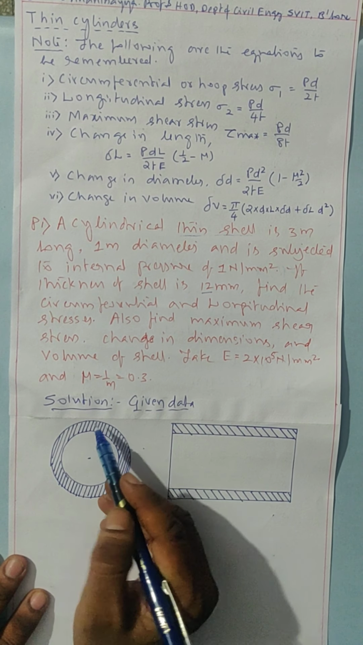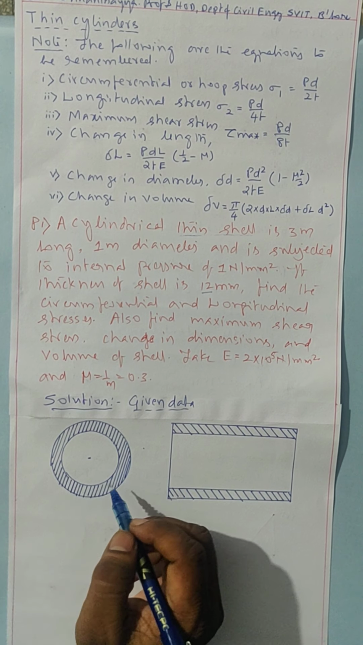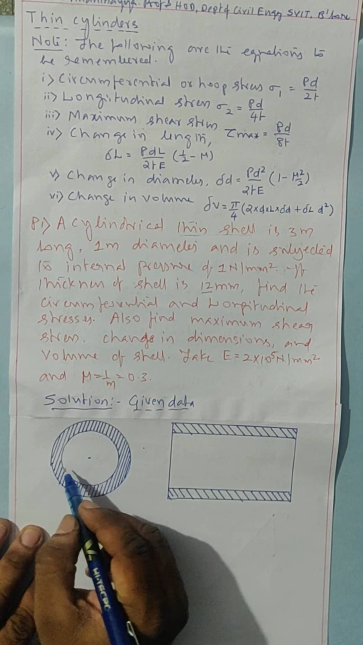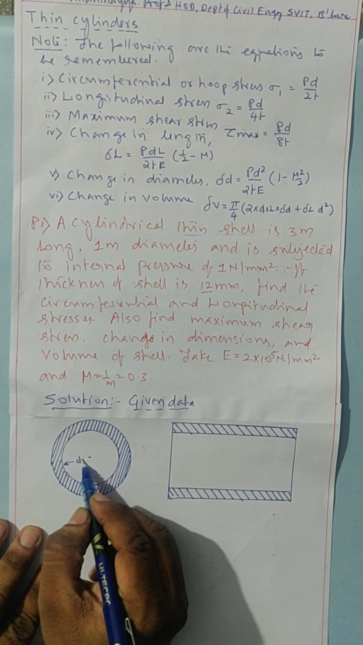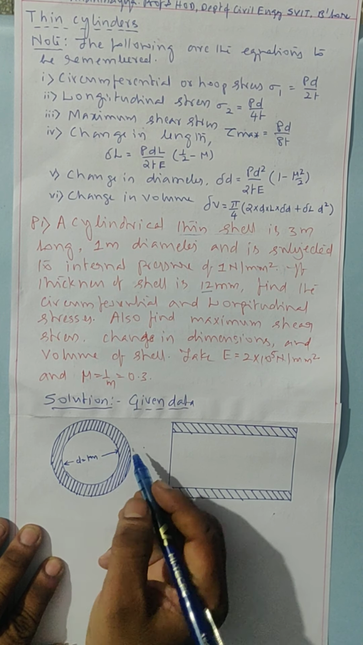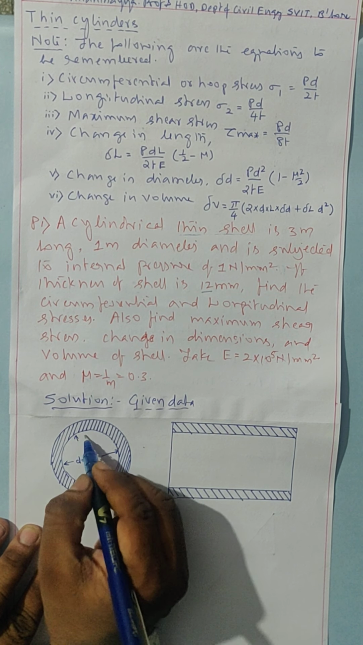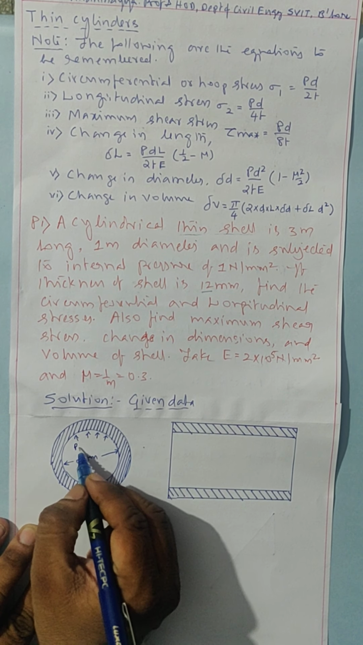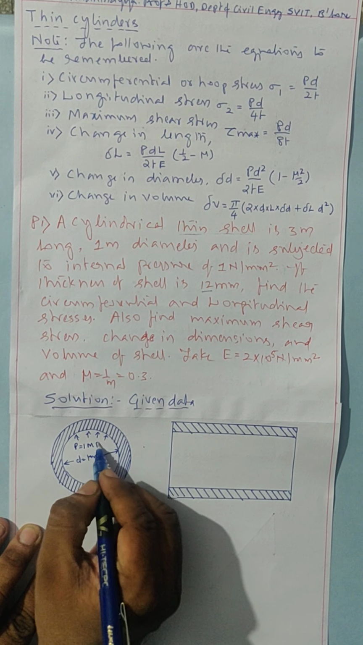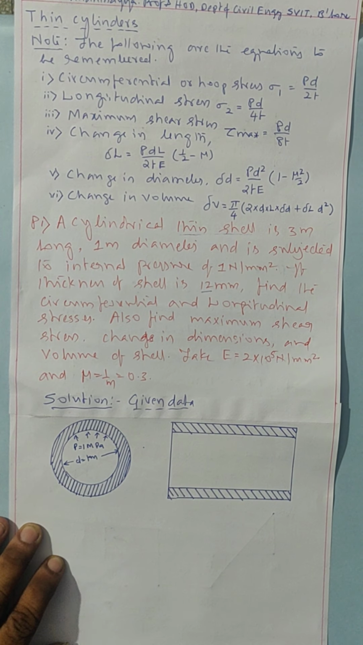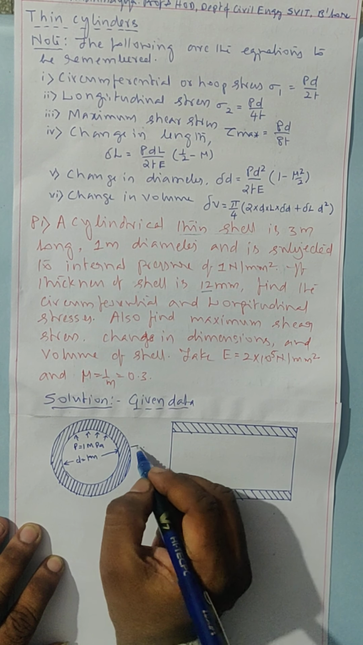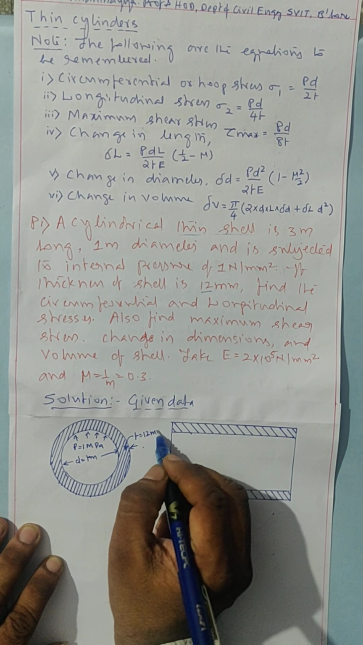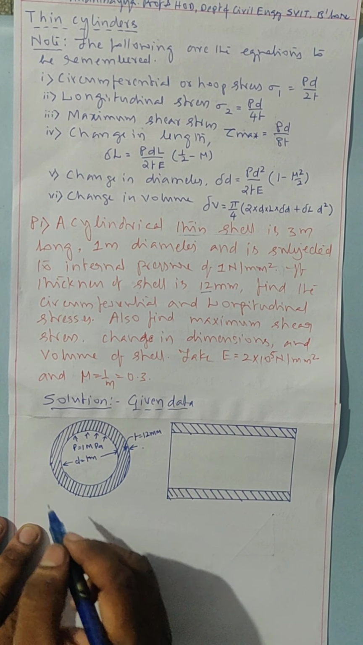Now see, this is the cylindrical circular shape. The inside diameter is given, it is 1 meter. Internal pressure P equals 1 megapascal. Megapascal is nothing but 1 Newton per millimeter square. Again, the thickness of the shell T equals 12 mm is given.